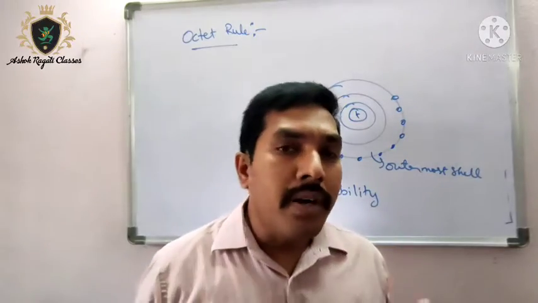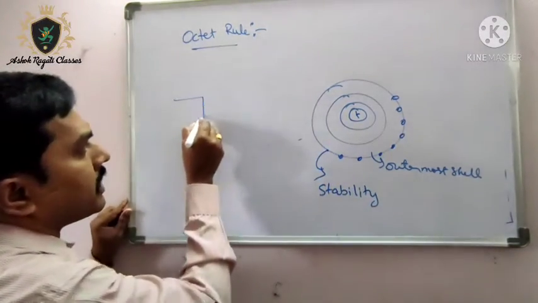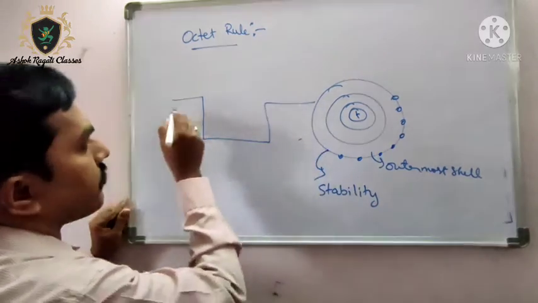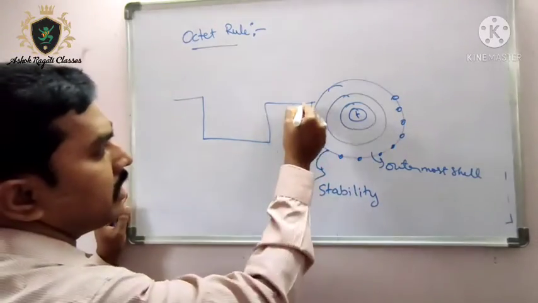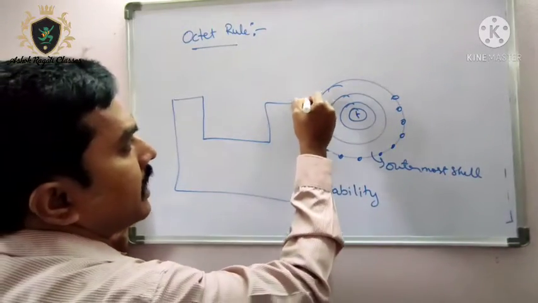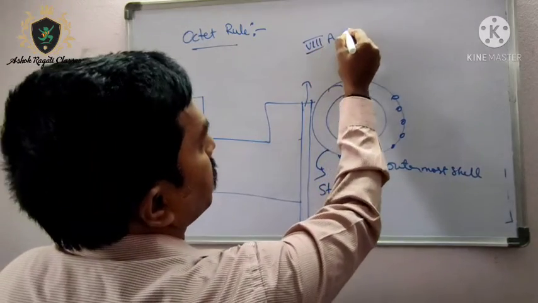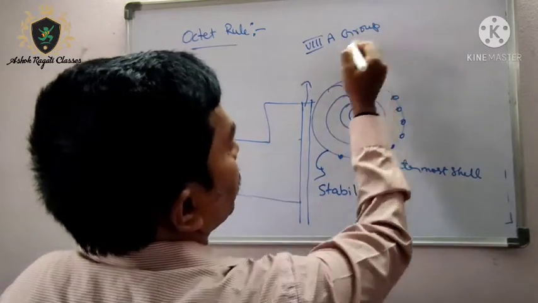If you observe our periodic table, let us assume this is our periodic table. Here one group is called the 8th A group.